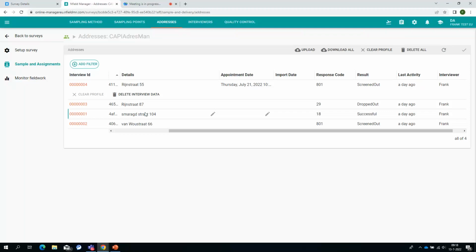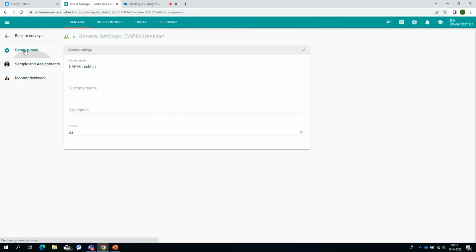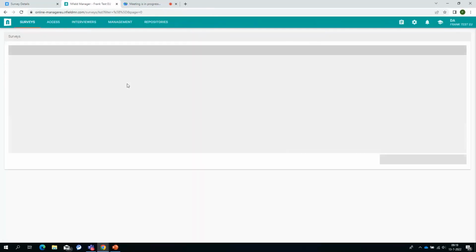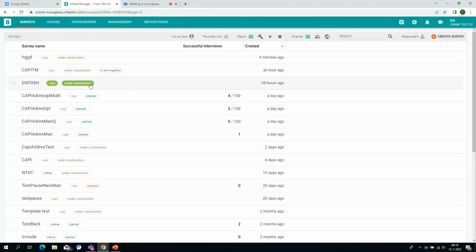There is an entire academy about these features that will explain to you how you should script a survey so you can use this clear profile feature, and what exactly happens if you click on that delete interview data. The point that I want to make at this point is that this feature, which was already available in online, is now available for CAPI as well. That's the GDPR features. Let's take a look at the other types of CAPI with address surveys that are possible.